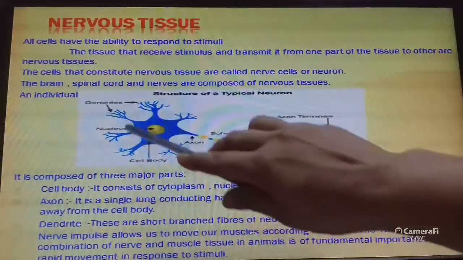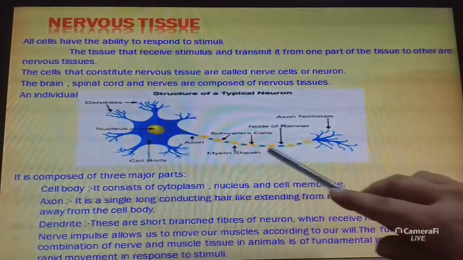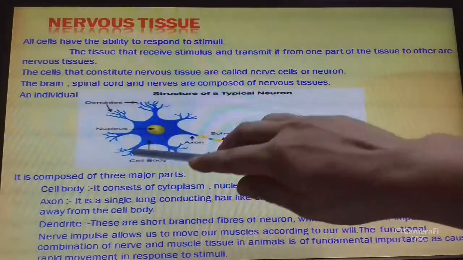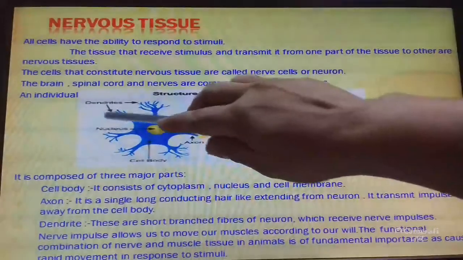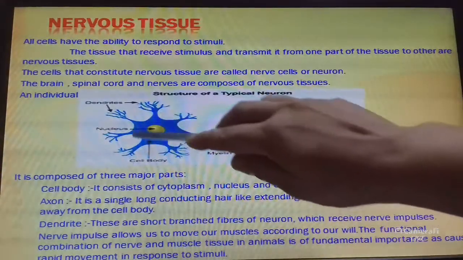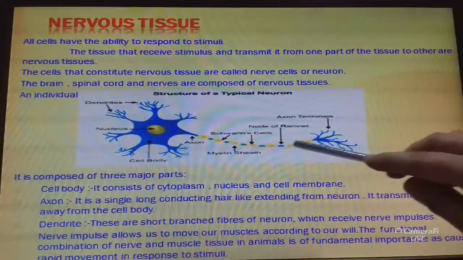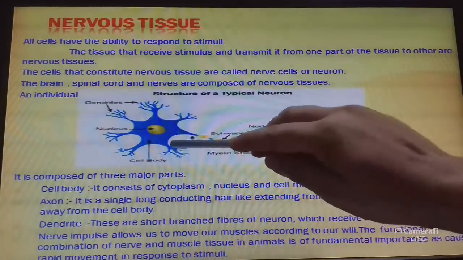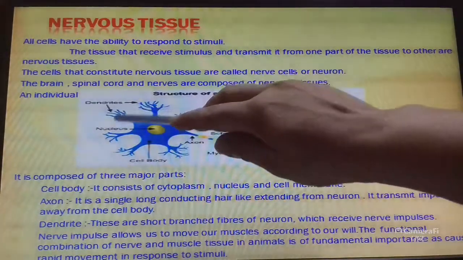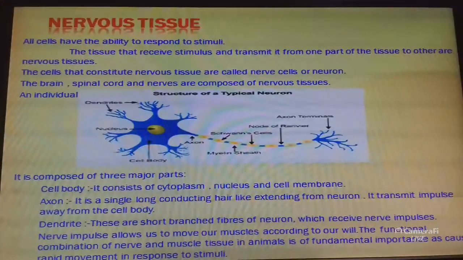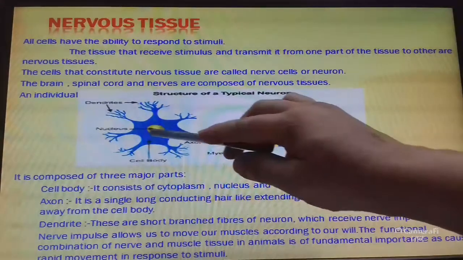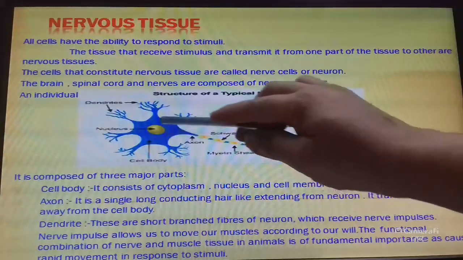This is the cell body. This is the dendrite, a branch-like structure. This is the axon, a long hair-like structure, and these branch-like structures are called dendrites. It is composed of cell body, axon and dendrite. The neuron consists of a cell body with a nucleus and cytoplasm. In the cell body there is a nucleus. This is the nucleus and this is the cytoplasm.